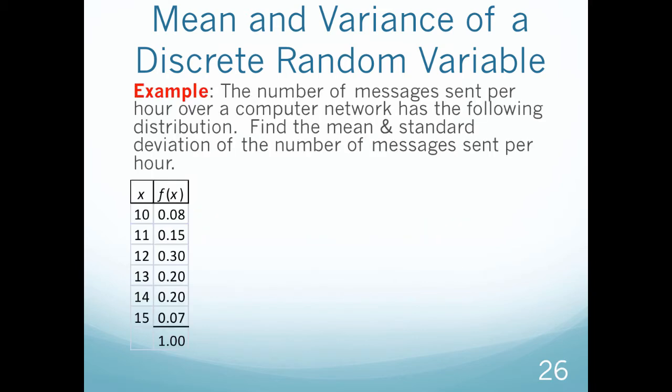Okay, so let's look at an example on how to calculate this. The number of messages sent per hour over a computer network has the following distribution.